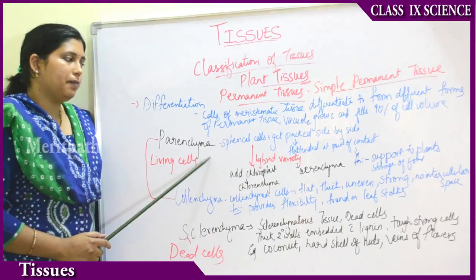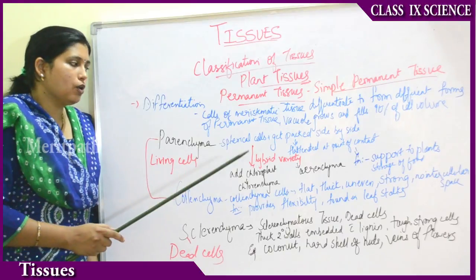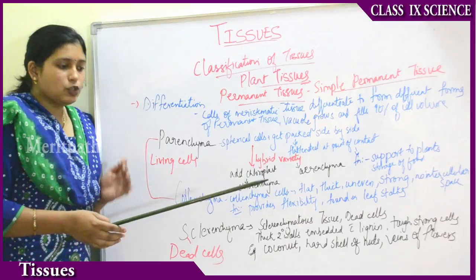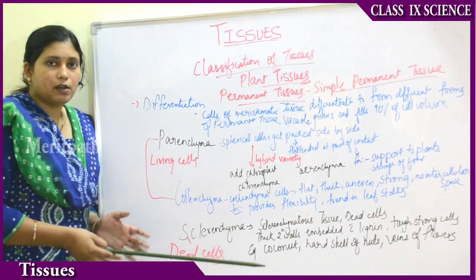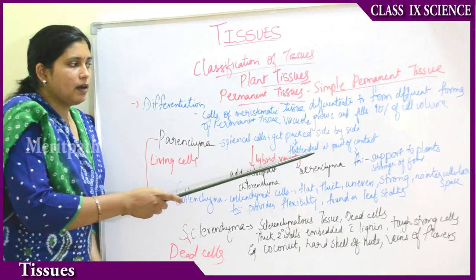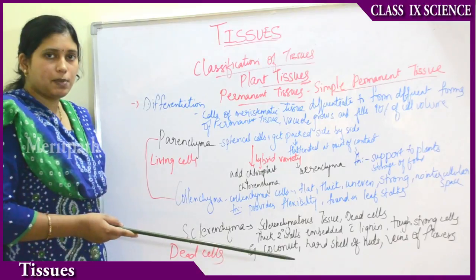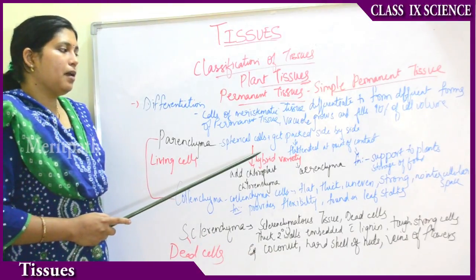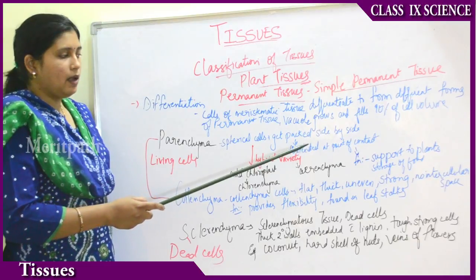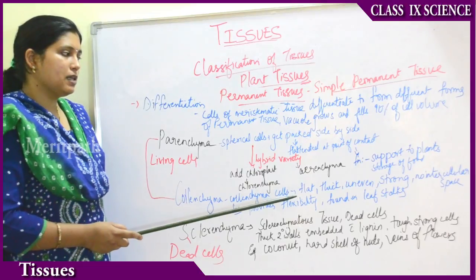So parenchyma. Parenchyma is basically a simple layer of cells. These cells are spherical in shape. As you see from the top, they look spherical. But in a transverse section, they are side by side, they get packed and they get flattened at the point of contact. And there is large intercellular space between them. So parenchyma cells are usually spherical, later get packed side by side and flattened at the point of contact, and they have intercellular spaces.